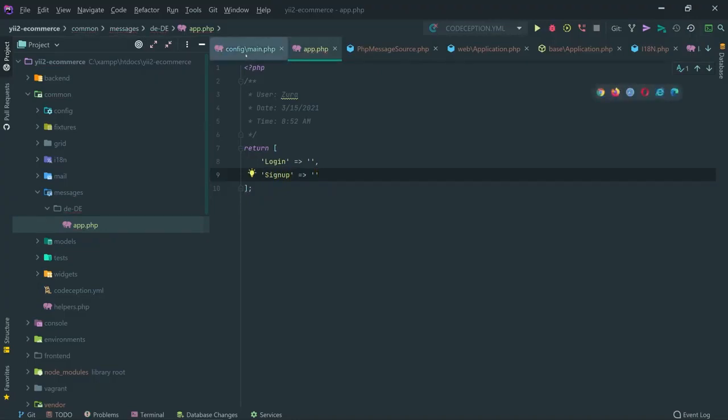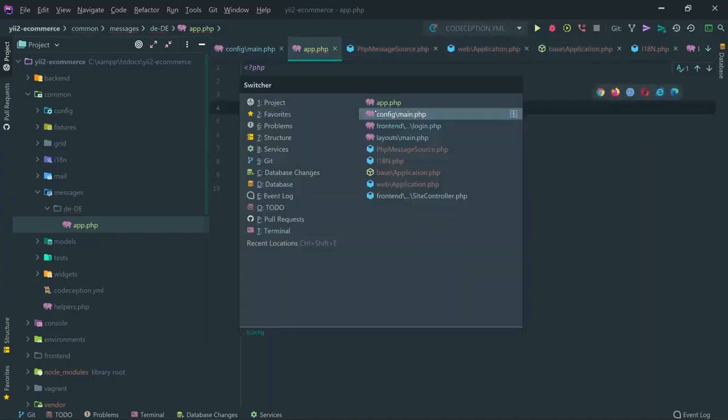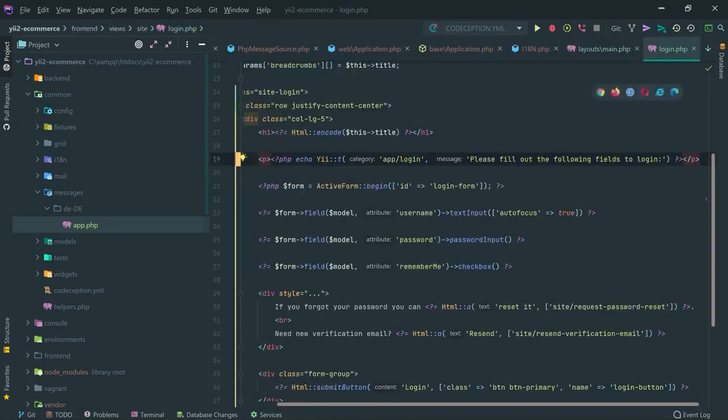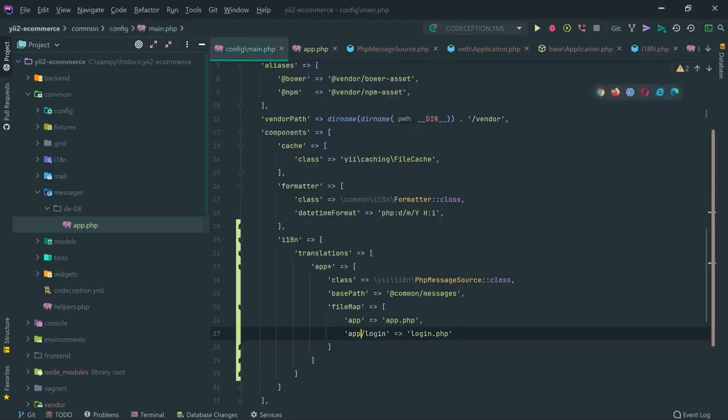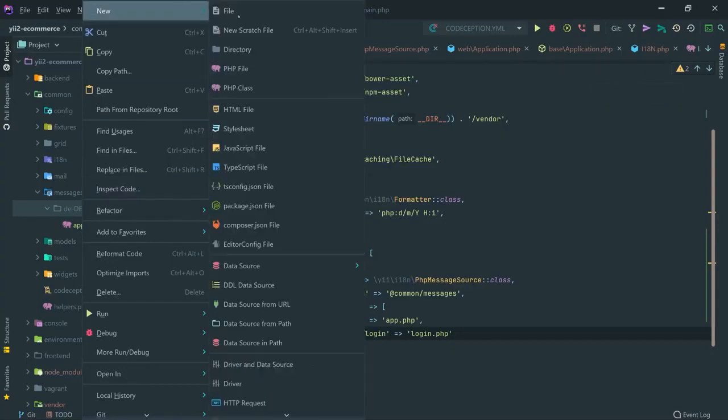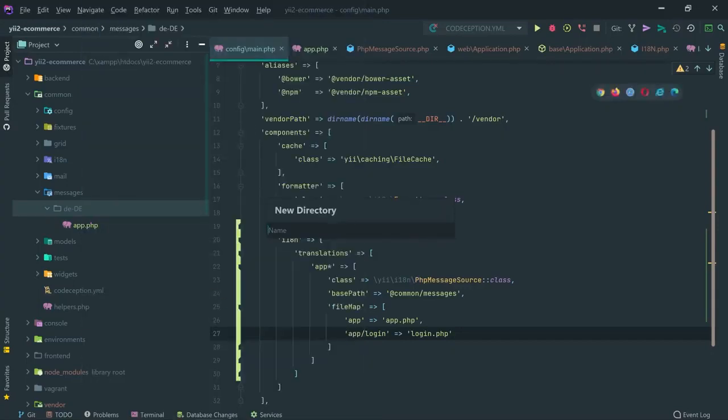And the point is that let's go to the front-end login, and this is another source message which I would like to translate, but that comes from a different category, a different subcategory, app/login. So without specifying right here that for app/login subcategory please use login.php, it will look up for that file without this line basically.